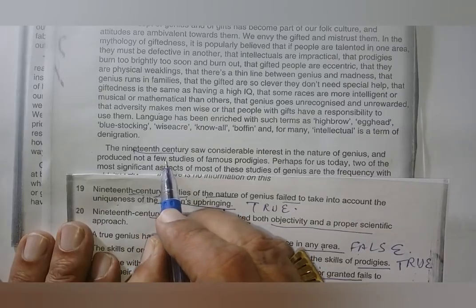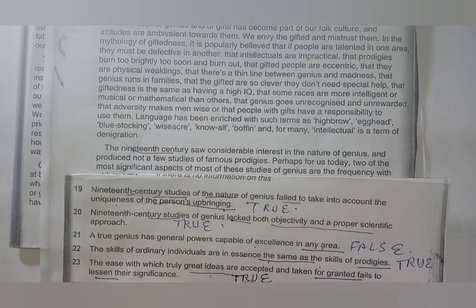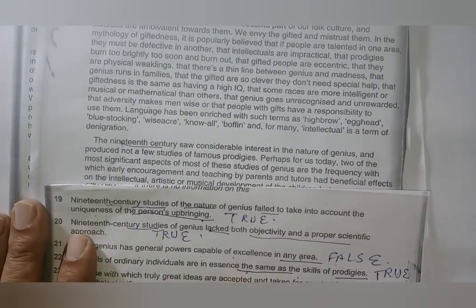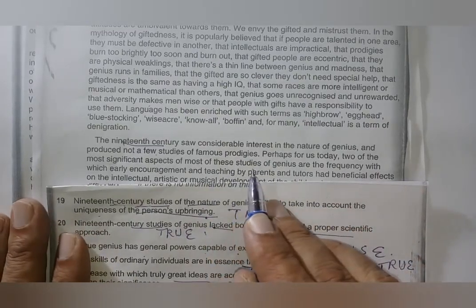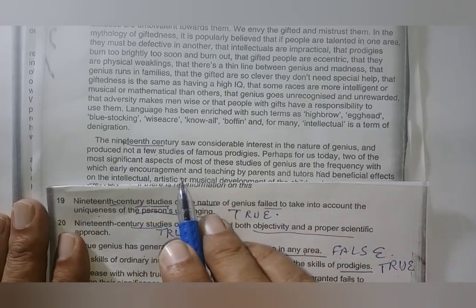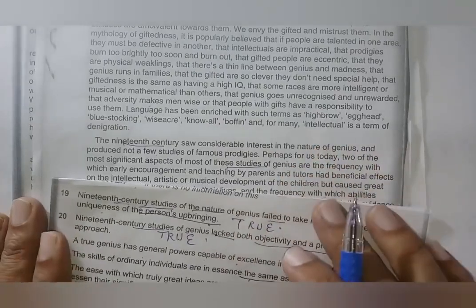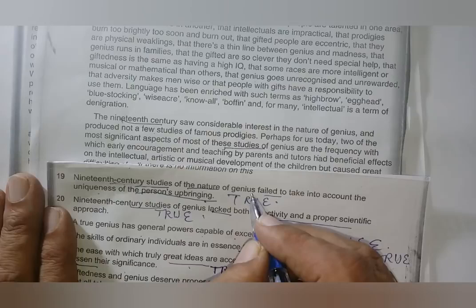He said not a few studies, he said studies. So there is a match here. He said of the nature of genius are the frequency with which early encouragement, one minute, most of the teaching by parents. Now I have to work on nature of genius.